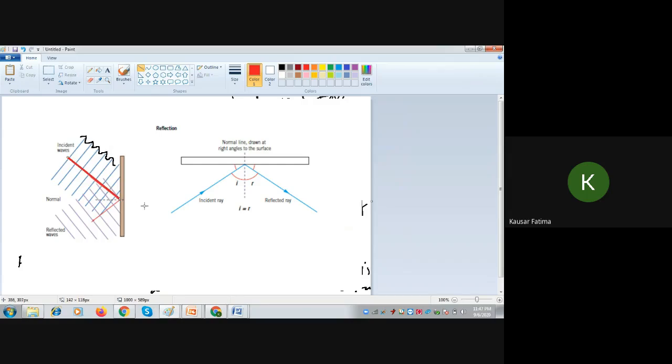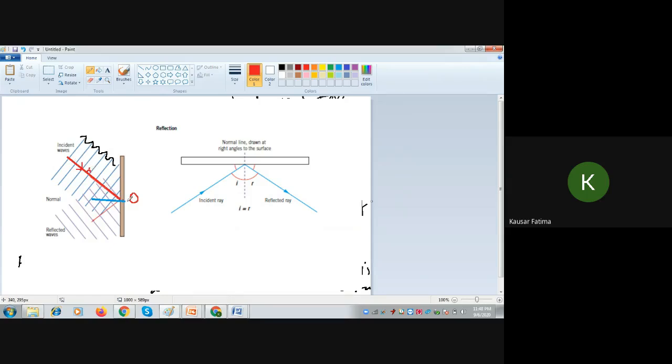Then at the point of incidence, suppose this is the point of incidence O, we will draw the reflected direction of propagation. First we will draw the normal. This is the normal drawn in, suppose, your blue line. So now this is the incident direction of propagation, and see, this is 90 degrees to all the wavefronts.